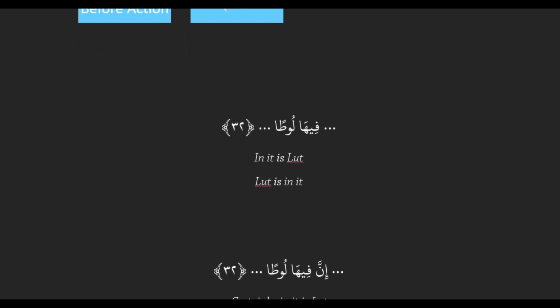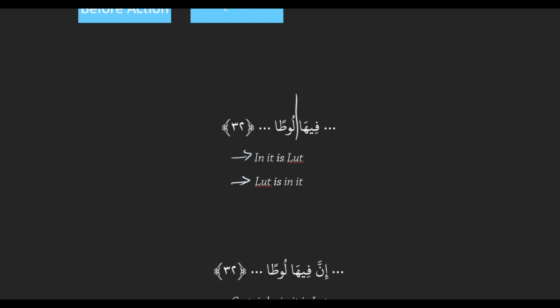فيها لوطة. Okay, so this is an is sentence, because there's no action. Go through the connections for me. So fi is a TLDR and ha is its noun. And then ha and lutan don't have a connection because they're both specific nouns. So that's where our break goes, and that's where is would go. The translation, if we were to go literal, would be: in it is Lut, which we can naturalize to Lut is in it.